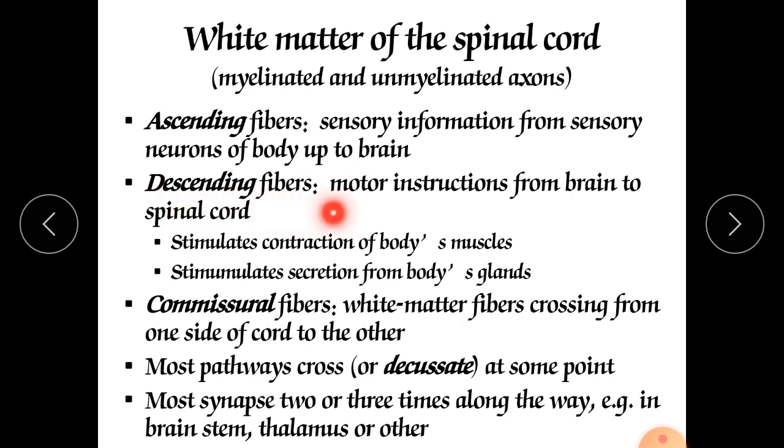Descending fibers are nothing but the motor fibers, motor neurons, carrying motor instructions from brain to the spinal cord. They stimulate contraction of body muscles and stimulate secretion of the body's glands, means they stimulate muscles to do any function like walking, running, and they give orders to the glands to increase or stop their secretions. Commissural fibers are white matter fibers crossing from one side of the cord to the other. Most pathways cross at some point. Most synapse two or three times along the way, for example in the brainstem and thalamus.